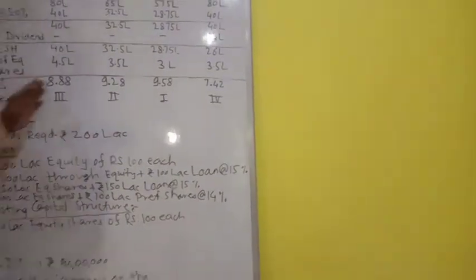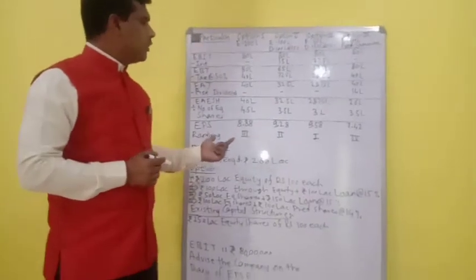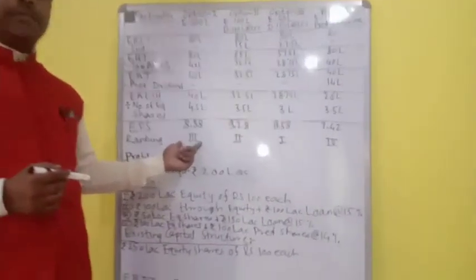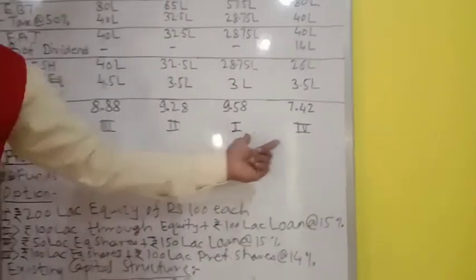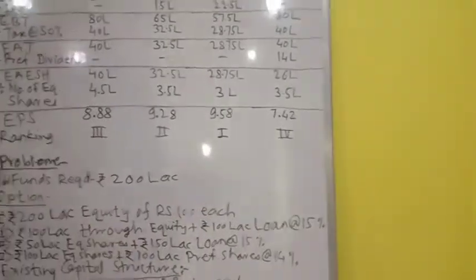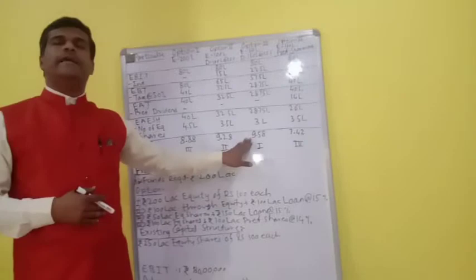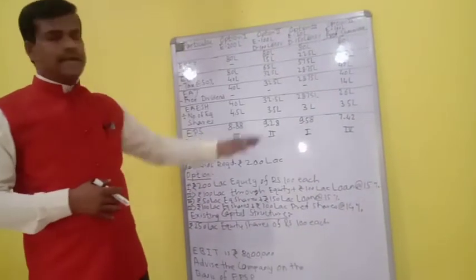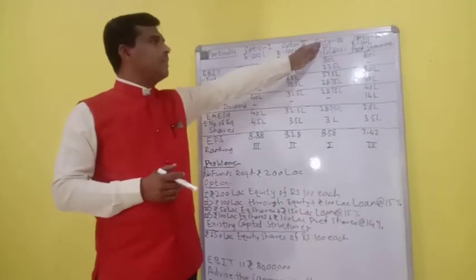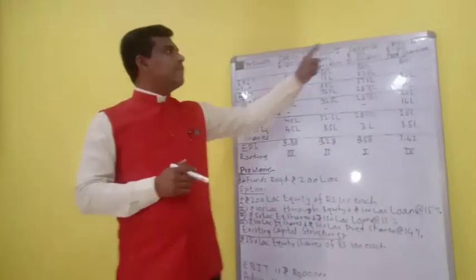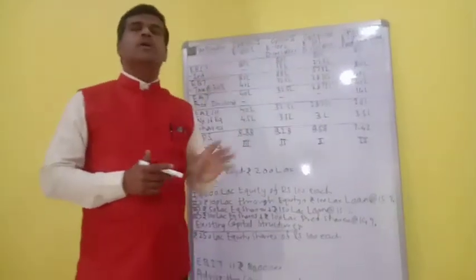So as you have got all the 4 earnings per share, you can rank the proposals on the basis of their EPS. So option number 1 goes to rank number 3, option number 2 goes to rank number 2, option number 3 goes to rank number 1, and option number 4 goes to rank number 4. So you can see that option number 3 has the highest EPS of 9.58 per share. Hence, considering all these 4 options, a business should opt for option number 3, that is they should raise 50 lakh rupees through equity shares and 150 lakh rupees at 15% through a term loan.